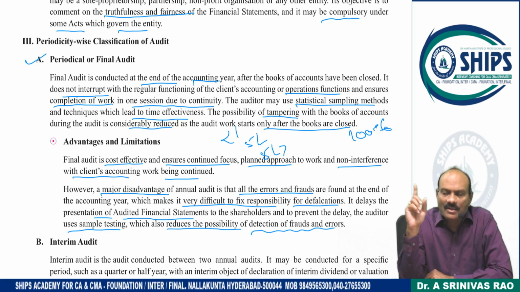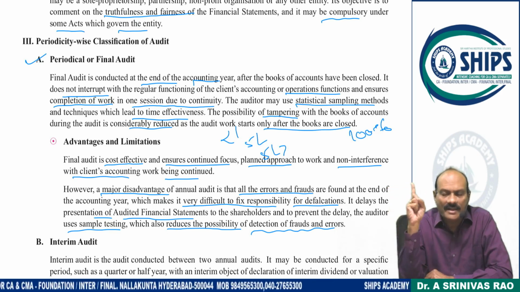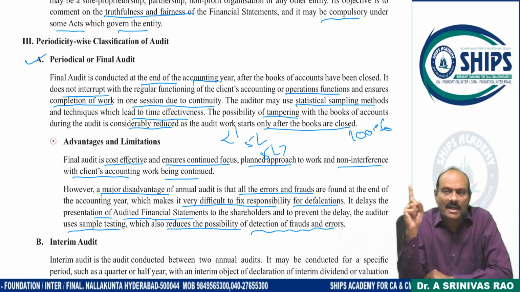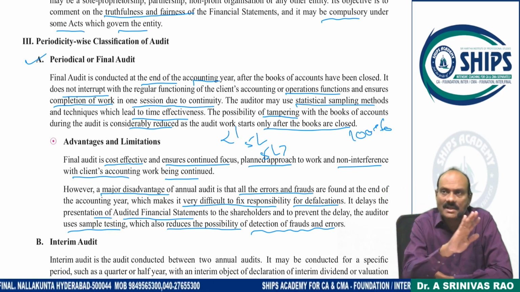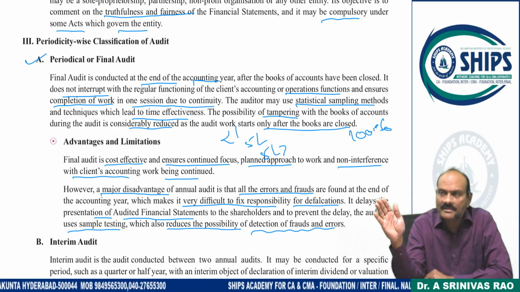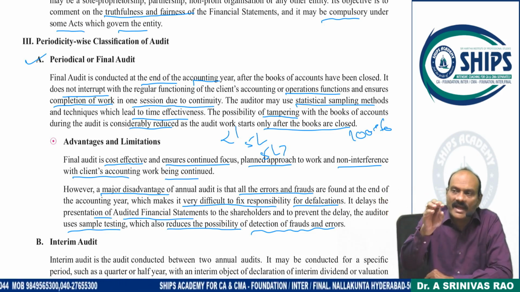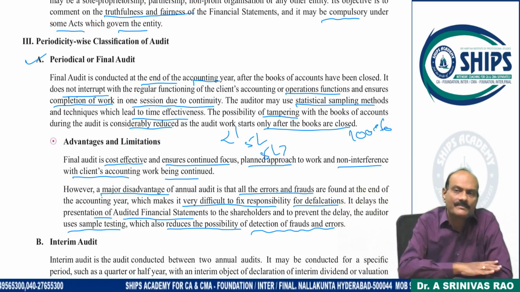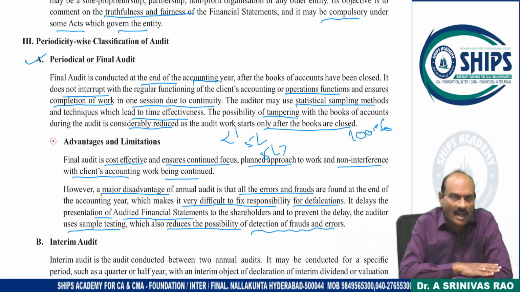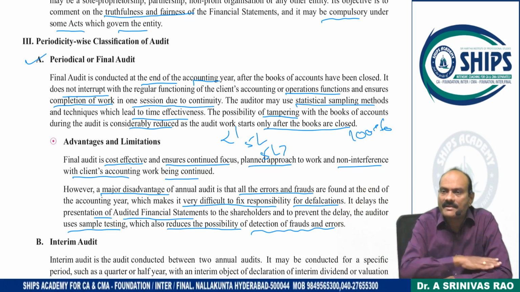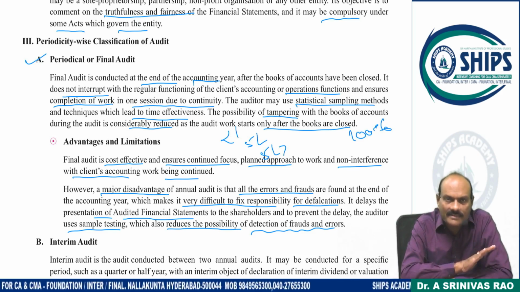It is done under one single uninterrupted session. Audit is commenced and completed under one single uninterrupted session. After the financial year is completed, books of accounts are closed and finalized, and the finalized books are given to the auditor. In a matter of 1 week or 10 days or 15 days, based on the size of the organization, the audit will be completed. And it won't interrupt the day-to-day activities of the client.